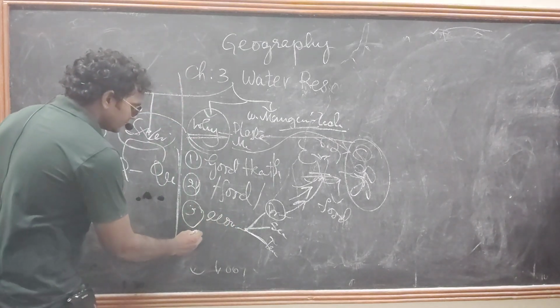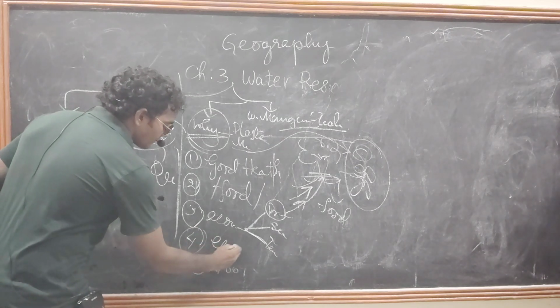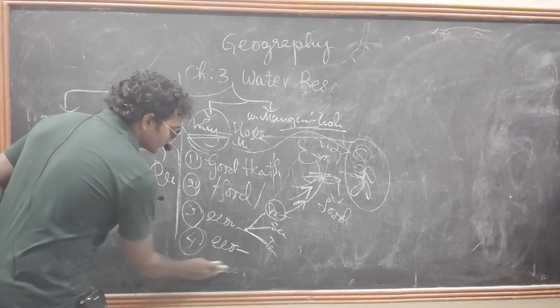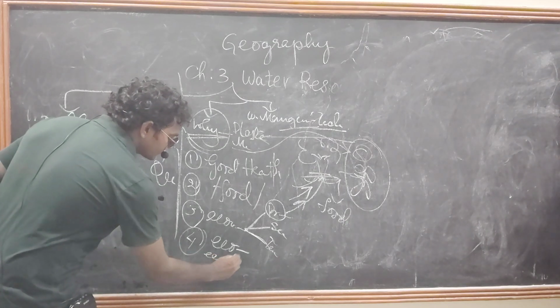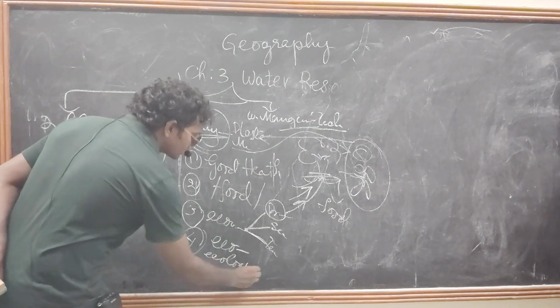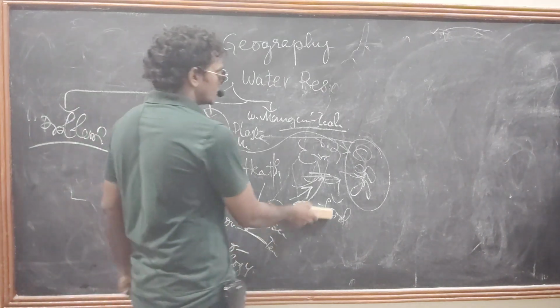The fourth one is a very important point: to save the ecosystem and ecology. What is ecology?